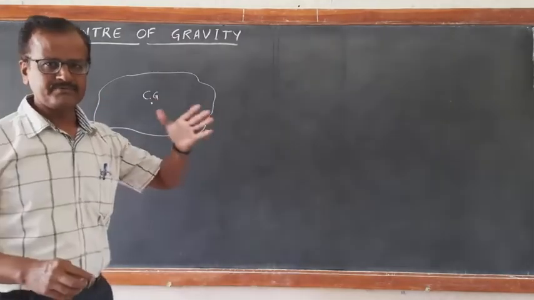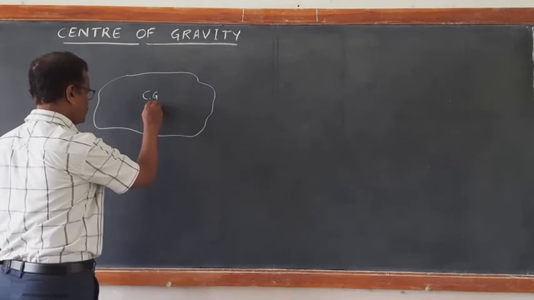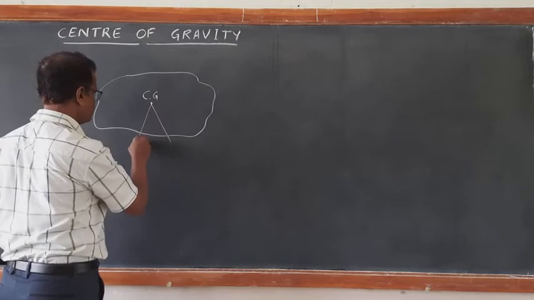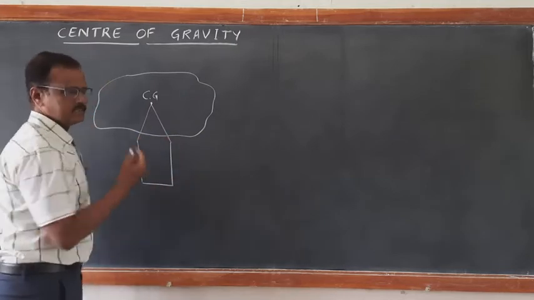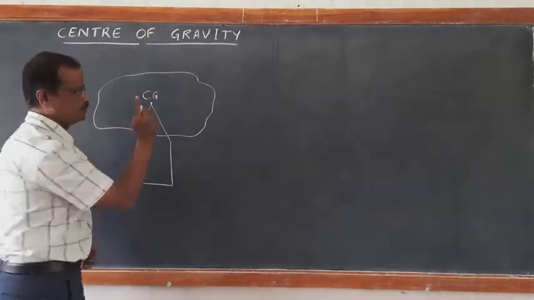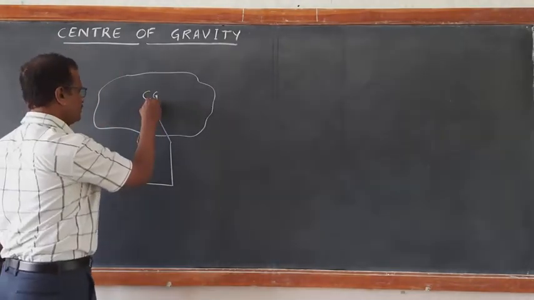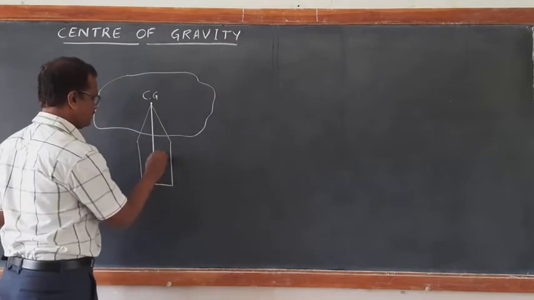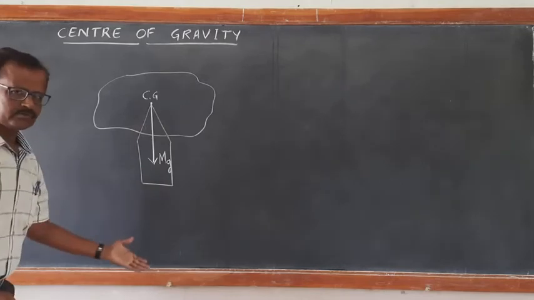If it is a flat body, and if you have a sharp end, for example a pencil or a sharp needle, you will be able to balance it exactly at that particular point, so that the entire weight of this whole rigid body is acting at that point, and that weight is acting vertically downwards.